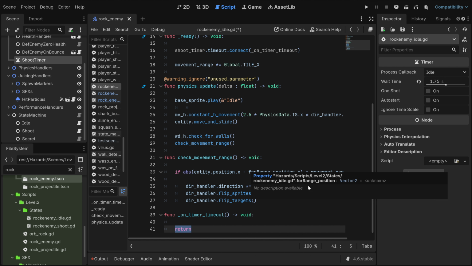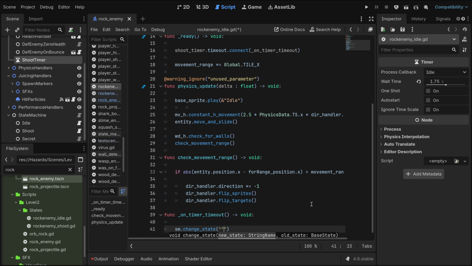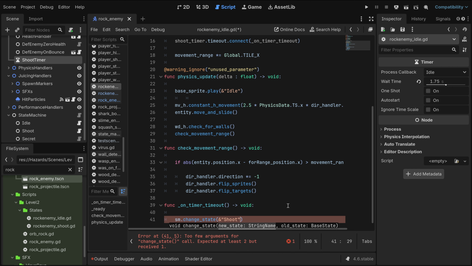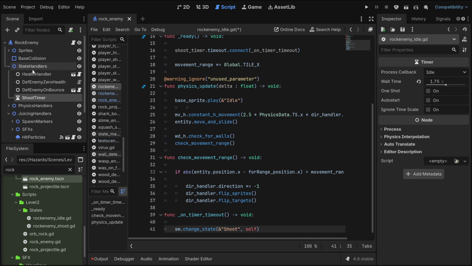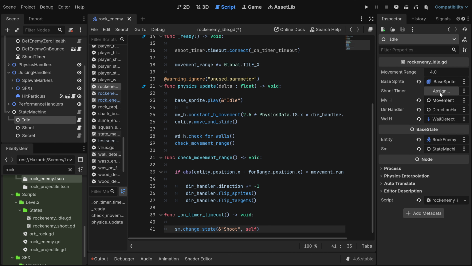From the timer timeout, here we're going to set sm change state shoot. Oh, and the old state is self. Okay, now let me go real quick in here and actually just set your shoot timer.